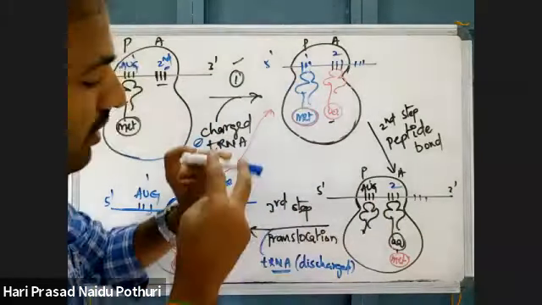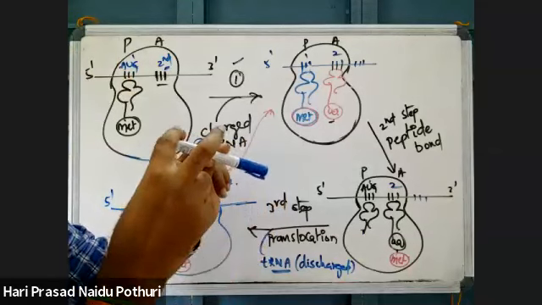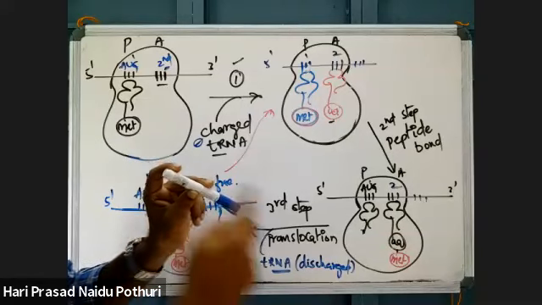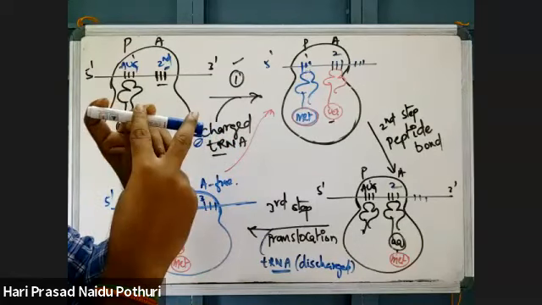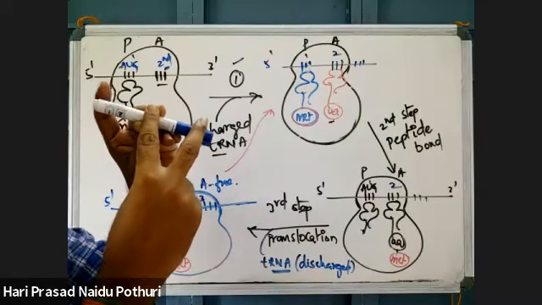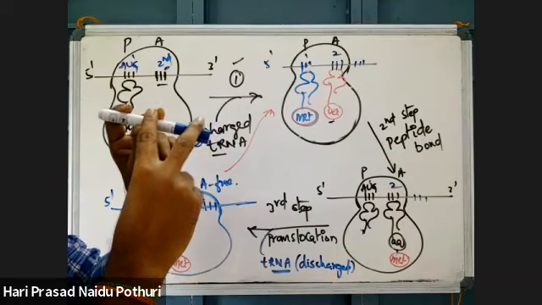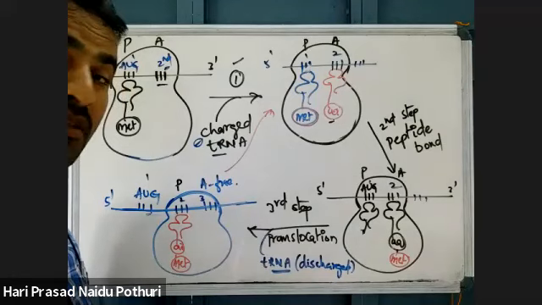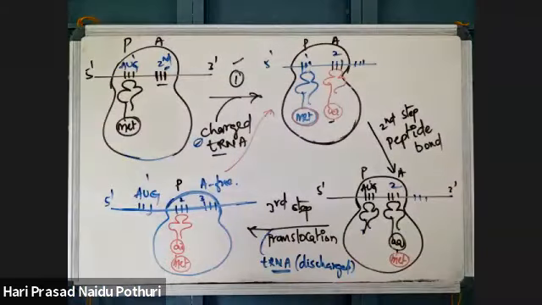Now this one, this finger is AUG. This finger is the second codon. To this finger, this tRNA without any amino acid. This second tRNA has 2 amino acids, like this. The mRNA moved, so now this AUG is not in the ribosome, not in the P site. Now this became here. Like that it will move. Why does it move? To synthesize a new peptide. Only to synthesize a new peptide is there movement of the mRNA.